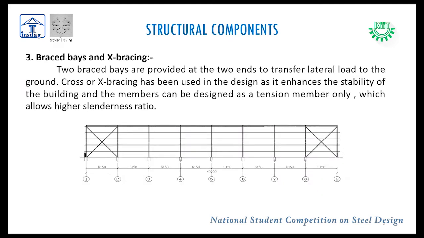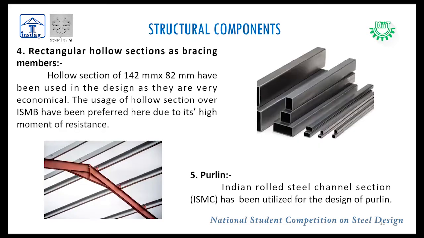We have used brace bays at the two ends to transfer the lateral load to the ground. X bracing is used to enhance the stability of the structure and to stiffen the structure. In the picture, 1 and 9 are the gable end portal frames, 2 to 8 are interior frames. The spacing between the columns is 6.15 meters. We have used rectangular hollow sections as bracing members. We preferred rectangular hollow sections over ISMB due to their high moment of resistance, and they were more economical when we did the design.